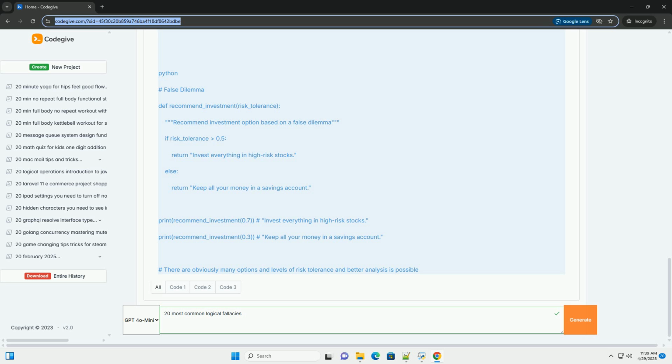All trees have bark. Every dog barks. Therefore, every dog is a tree. Using different meanings of bark. Why it's a fallacy. It relies on ambiguity to create a false connection. 19. Genetic fallacy. Description.